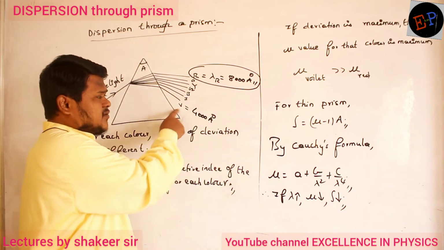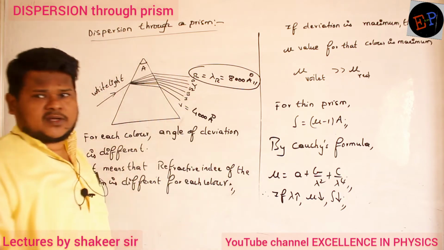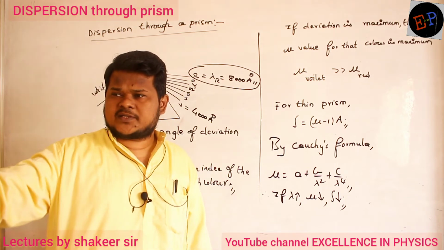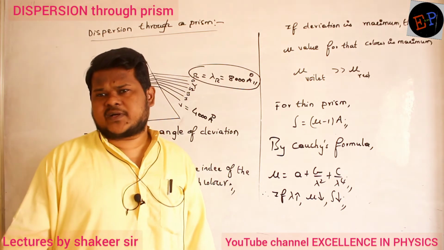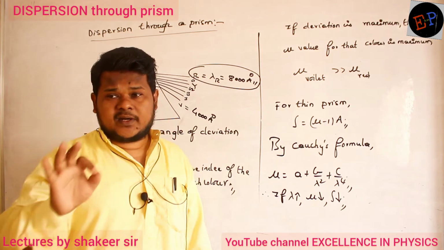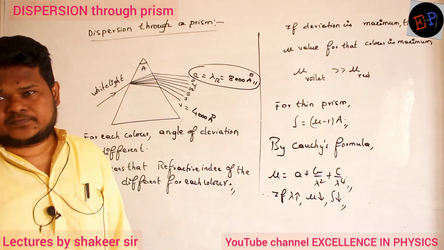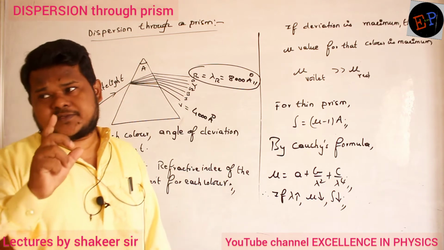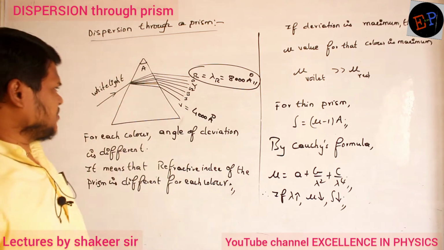But if you use violet color, what will happen? The deviation produced in violet is very large, no? So if the atmospheric conditions are not suitable, it will deviate by a very large factor and it cannot reach the observer. That is the reason why we are using red color light for traffic signals. Because deviation produced is very less. Are you able to understand? Make a note of that statement.